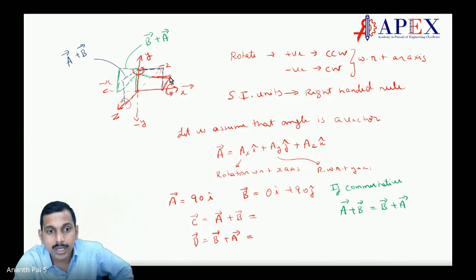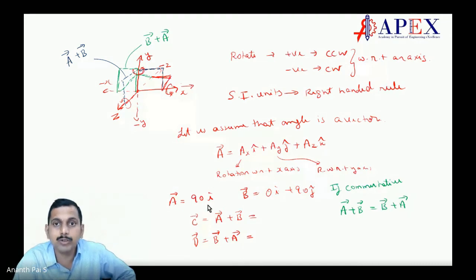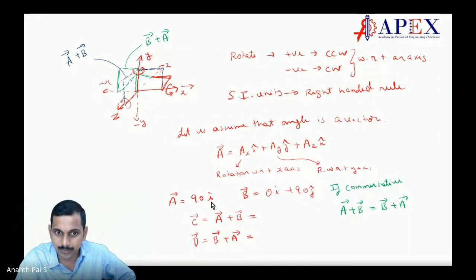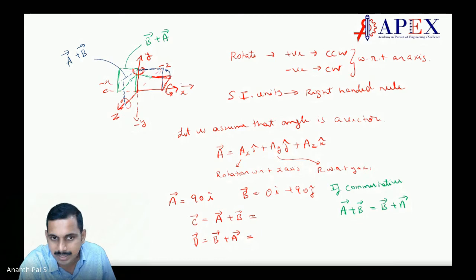Now I said A is equal to 90i, that is 90 degree with respect to x-axis. Now I'll rotate this 90 degree with respect to x-axis. So what will happen? This will go over here, 90 degree with respect to x-axis. I'm rotating, correct? Make sense? And then next one, what is B? 90 degree with respect to j-axis. J-axis is here. What is 90 degree?